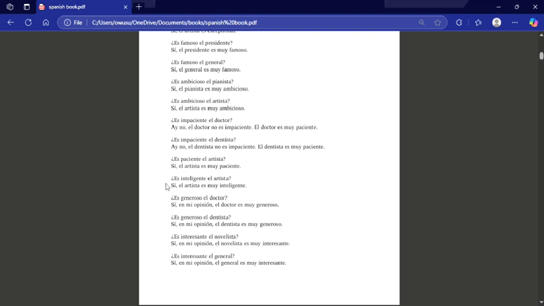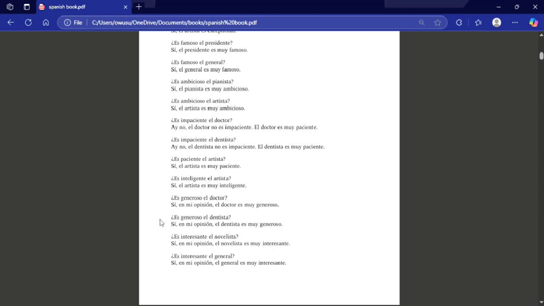¿Es inteligente el artista? Is the artist intelligent? Sí, el artista es muy inteligente. Yes, the artist is very intelligent. ¿Es generoso el doctor? Is the doctor generous? Sí, en mi opinión, el doctor es muy generoso. Yes, in my opinion, the doctor is very generous.